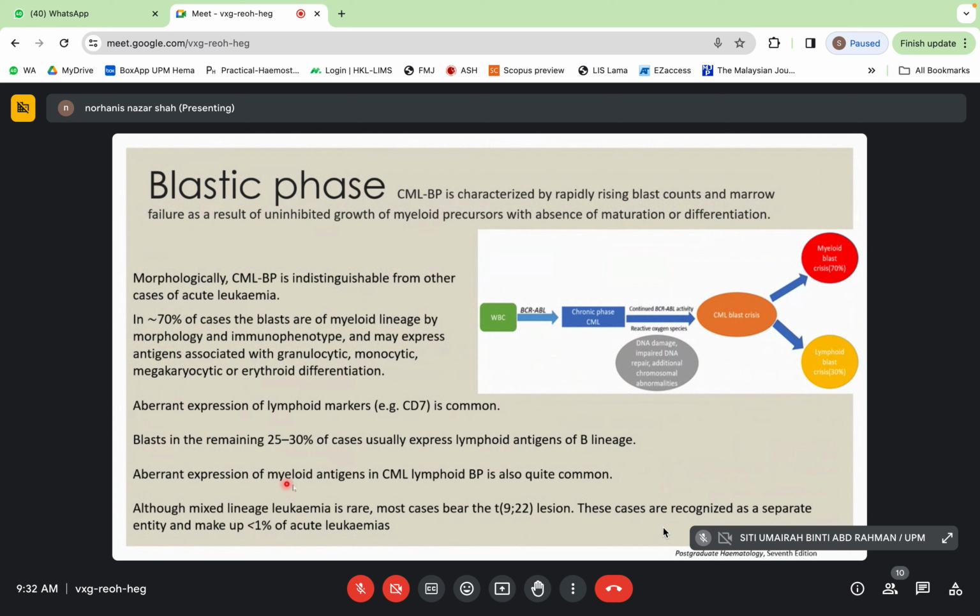Aberrant expression of myeloid antigens in CML lymphoid blastic phase is also quite common. Although mixed lineage leukemia is rare, most cases bear the Philadelphia BCR-ABL lesion, and these cases are recognized as a separate entity and make up less than 1% of acute leukemia.